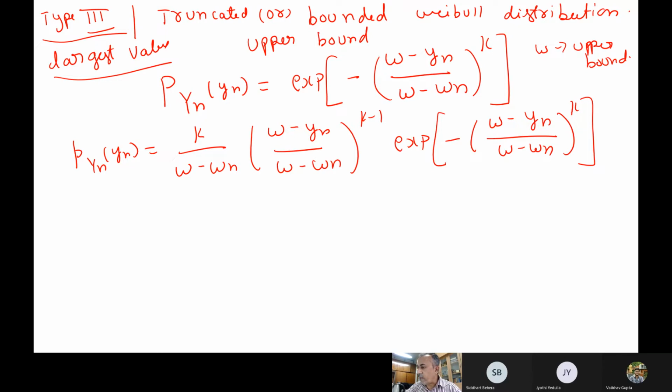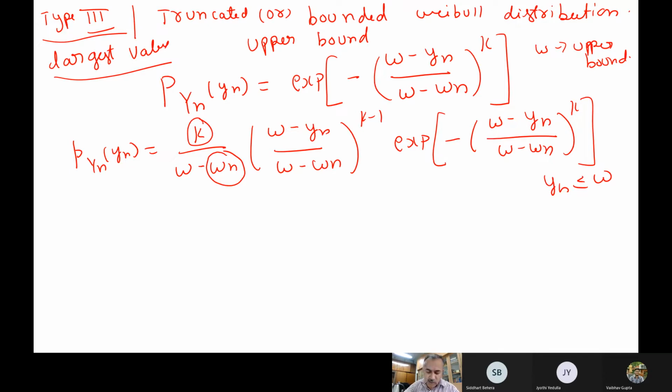So now the parameters are omega n and k. These are the two unknowns. Omega is the upper bound, that is already fixed. So yn is always less than omega because of the upper bound itself. So the parameters will be k and omega n. Only these two have to be defined.